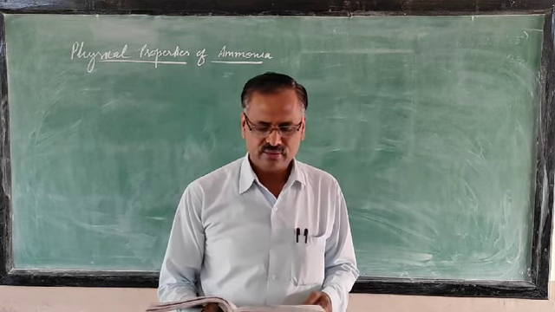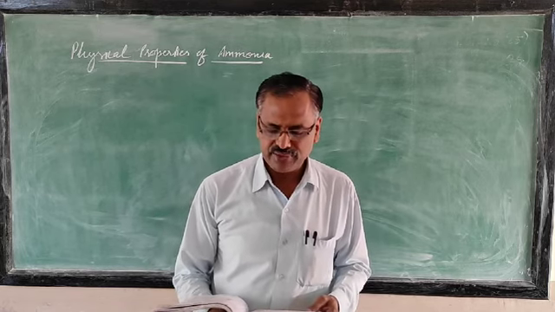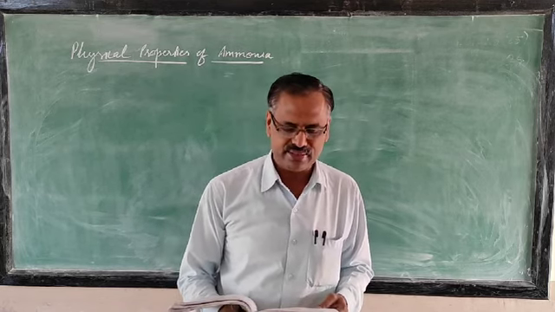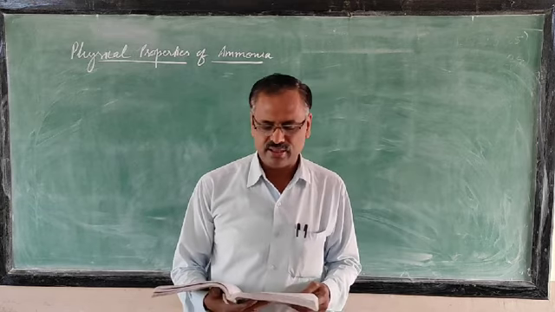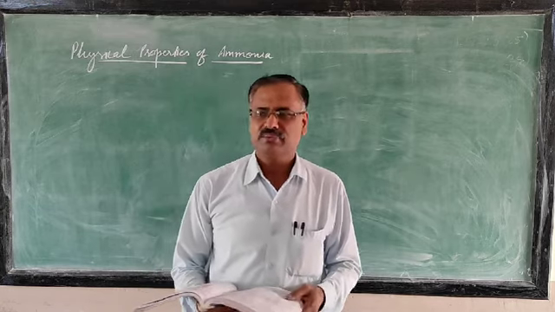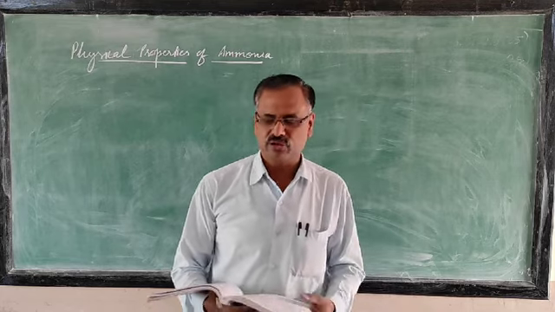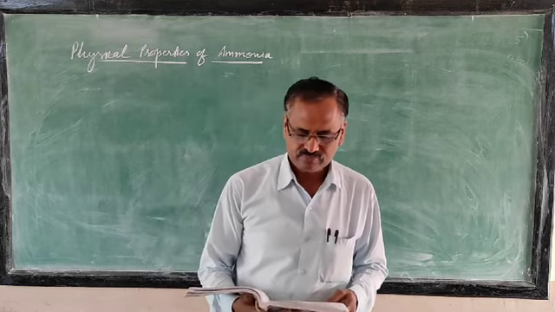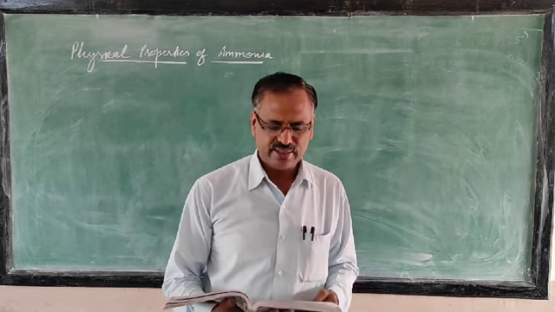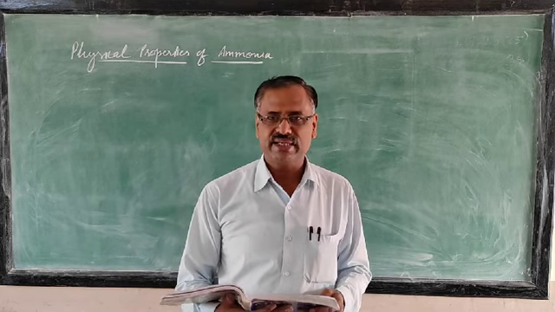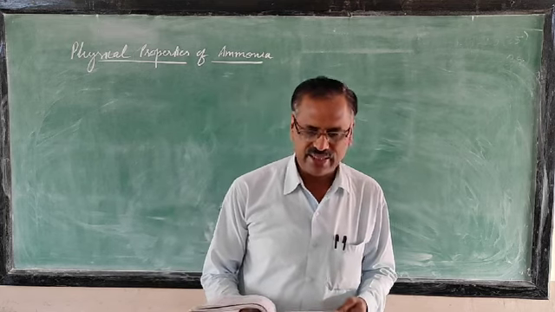Physiological nature: non-poisonous. If inhaled, it affects the respiratory system; it is fatal in large doses. Means if a large amount is there, it may cause death also. Density: vapor density of ammonia is 8.5. It is lighter than air.